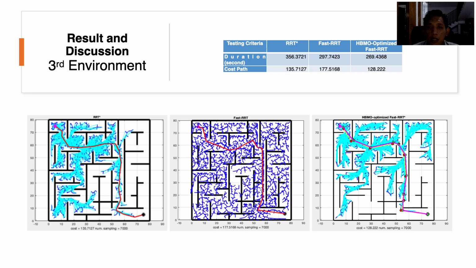And compared to RRT star and fast RRT, the duration and the path cost of HBMO optimized fast RRT, which is our proposed method, is better. So we can say that our proposed method in this third environment and experiment has the better achievement, in the optimality and convergence speed.